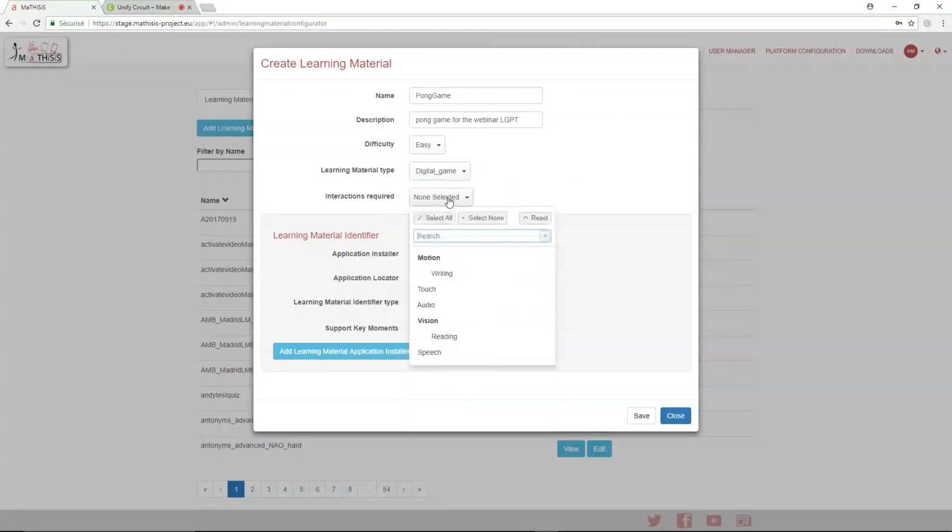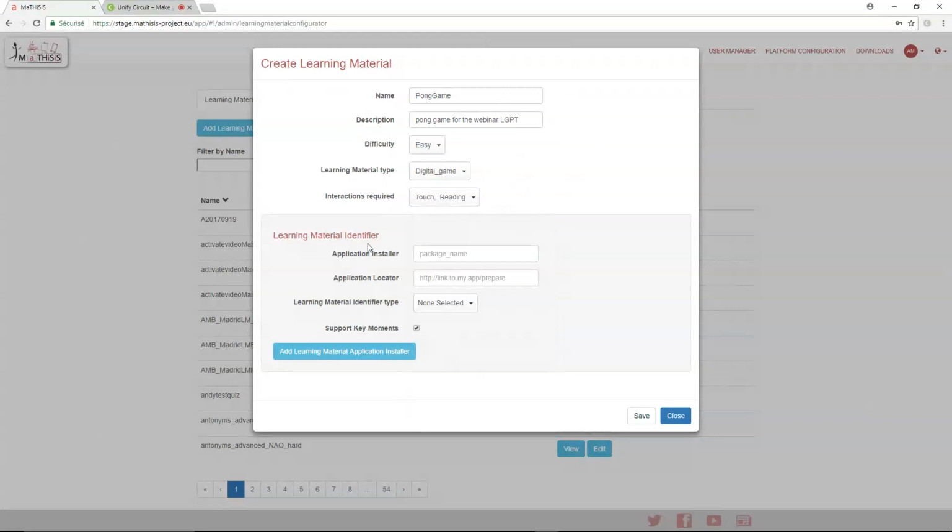So this asks precisely what interaction the learner or the user will need to have to play the learning material. For this, I think we can say that it needs touch and reading, for example. Okay, so these are the basic fields we need in the first place.